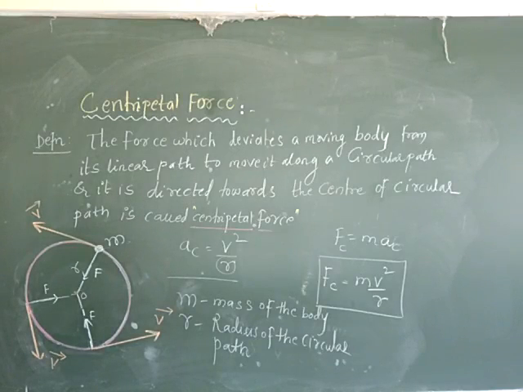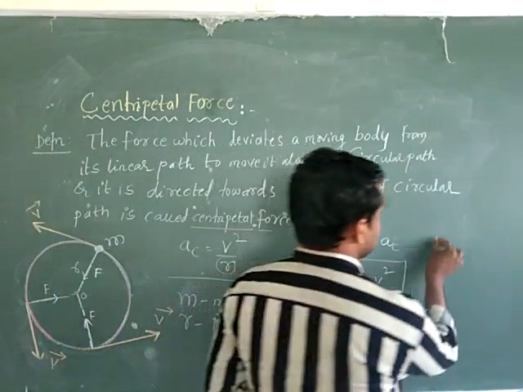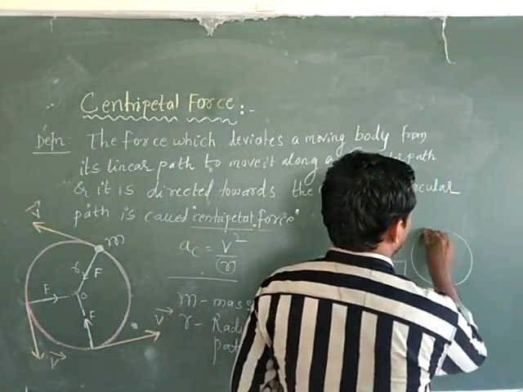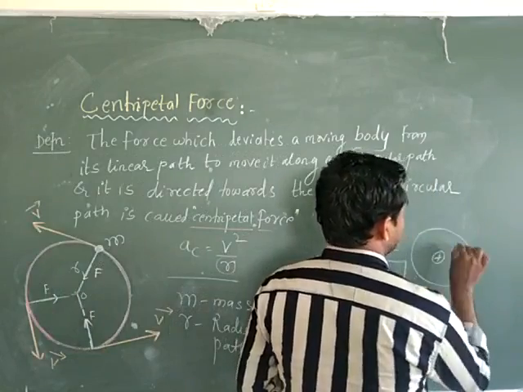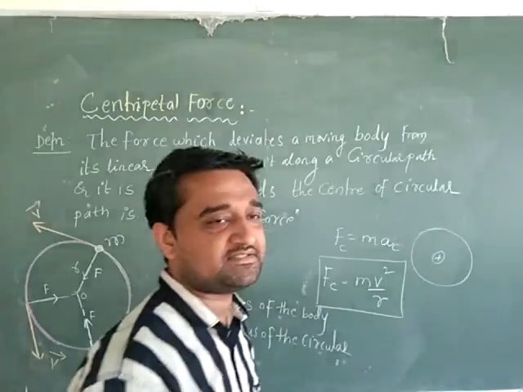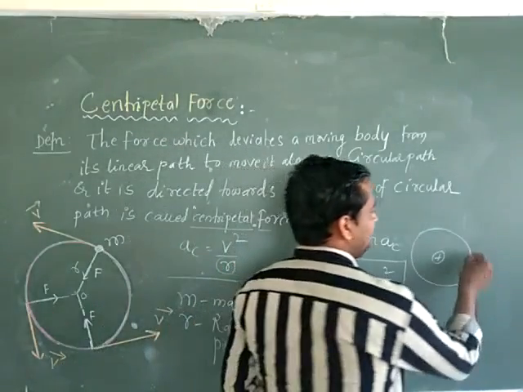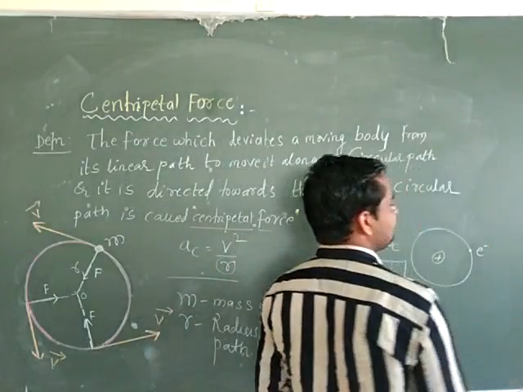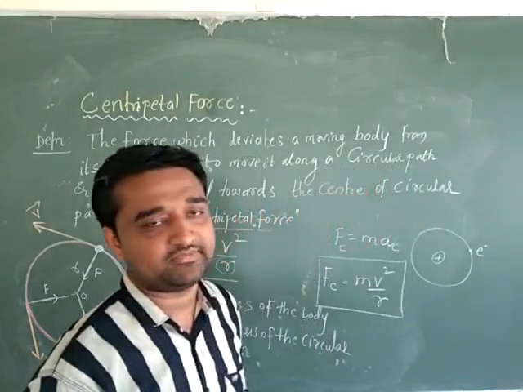There is a positively charged nucleus at the center of the atom, and the negatively charged electrons are revolving around the nucleus in a circular path.